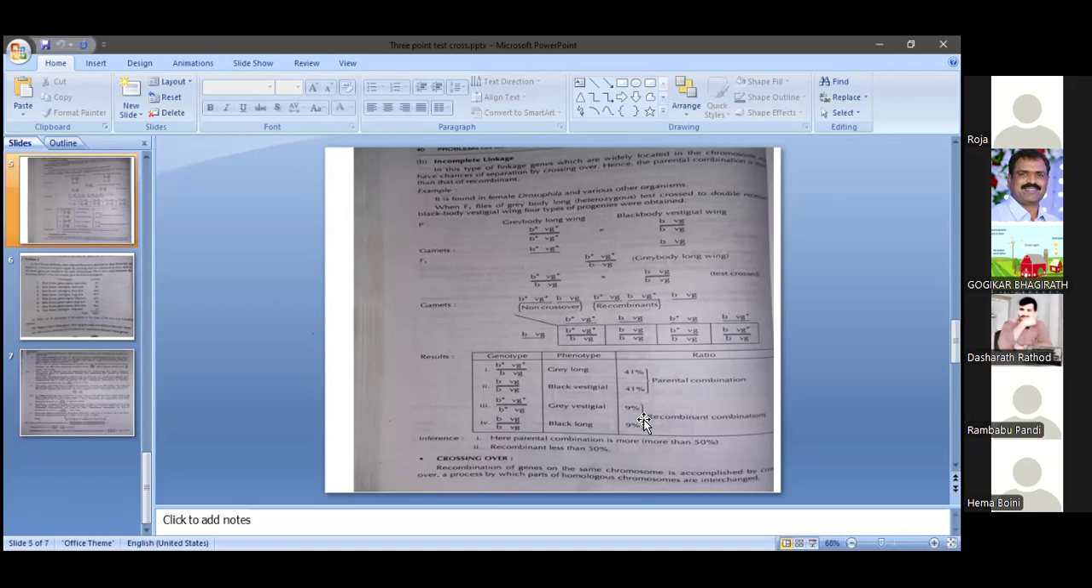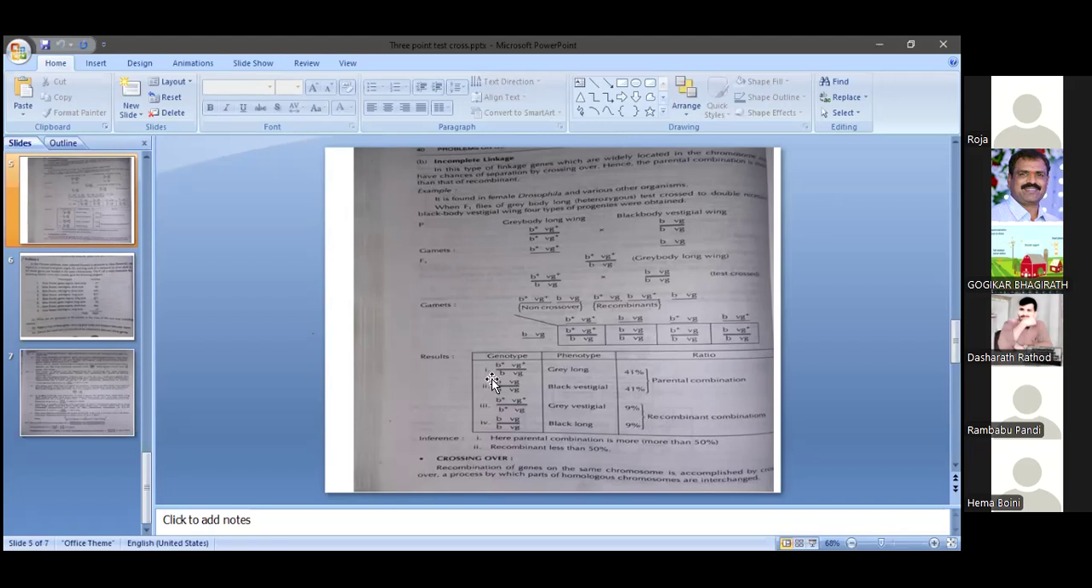If two genes are arranged on the same chromosome and exhibit incomplete linkage, what does that indicate? In the F2 progeny, parental characters are more than 50%. Recombinant combinations or characters are less than 50%. Based on that, we can easily tell whether crossing over has occurred or not. That indicates incomplete linkage. How can we find the distance between these two genes?